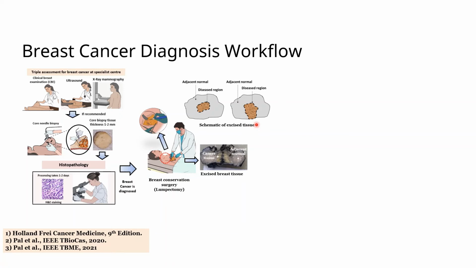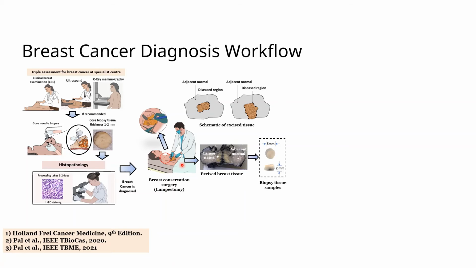However, there could be undesirable cases where the diseased tissue is present at the peripheries of the excised tissue. This could also mean that the diseased tissue might be present in the body of the patient. That may lead to the reoccurrence of the cancer.